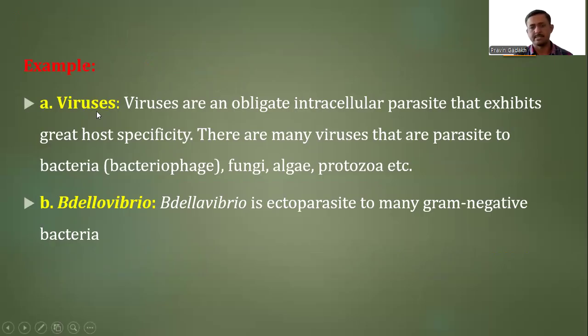Here we have taken the example of viruses, which are obligate parasitic organisms. Viruses are obligate intracellular parasites that exhibit great host specificity. There are many viruses that are parasites of bacteria, fungi, algae and protozoans, such as bacteriophages. Another example is Bdellovibrio, an ectoparasite of many gram-negative bacteria.